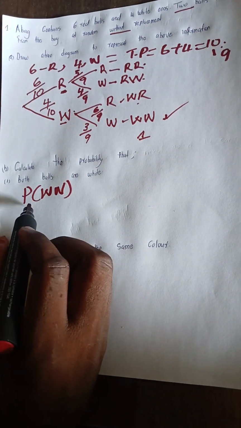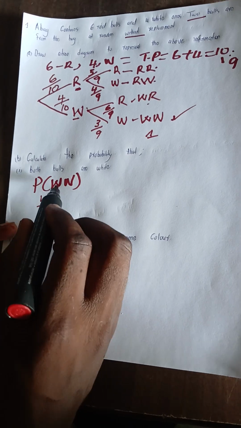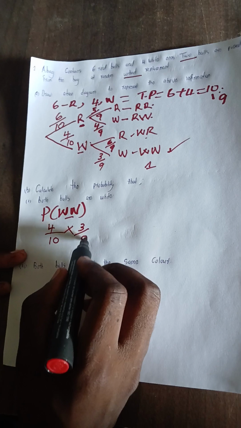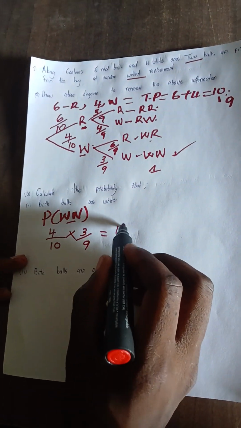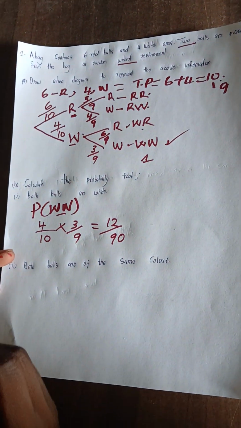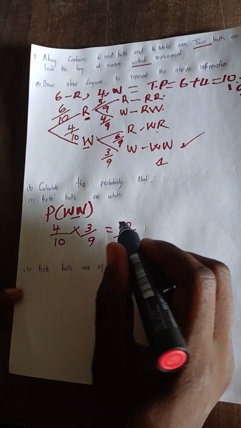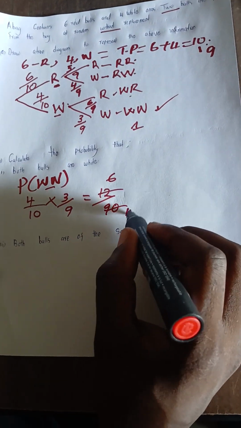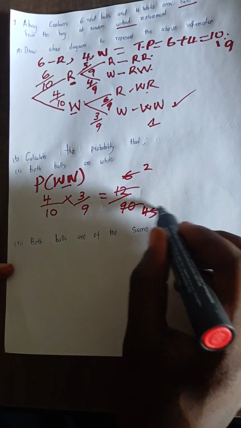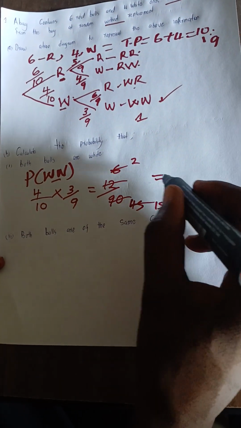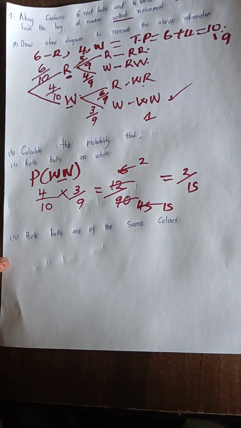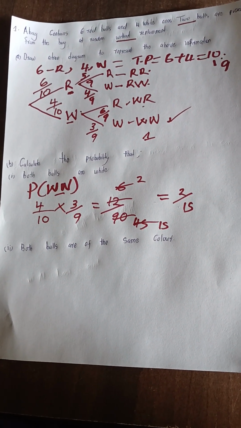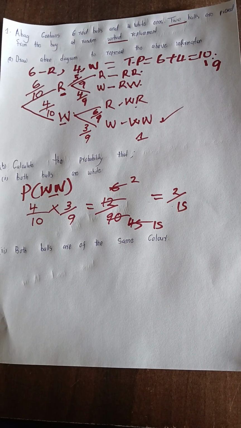It will be 4 over 10. If you see this, white, white, meaning you will multiply with 3 over 9. Good. So it will be 12 over 90. Or you can simplify further. 2 goes here, 6. 2 goes here, 45. 3 goes here, 2. 3 goes here, 15. So your answer will be 2 over 15. Good. So you see, learner, the goodness of probability is a nice topic. So we proceed. Go to the next question.